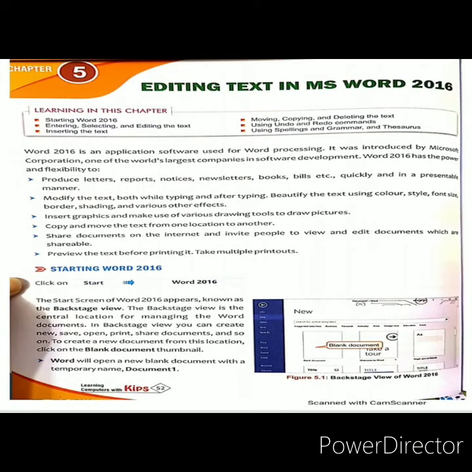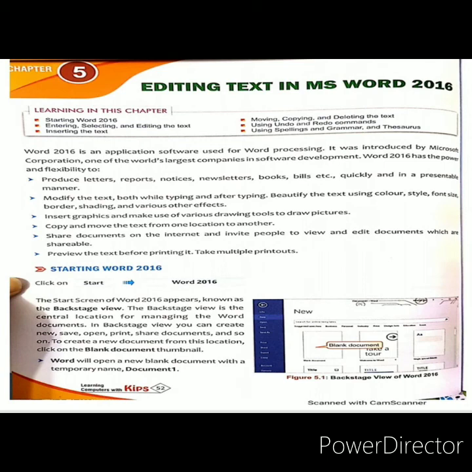Firstly, what is MS Word? MS Word is Microsoft Word. Why is it called MS, Microsoft? Because it was introduced by Microsoft Corporation, the world's largest company in software development. And you know who is the owner of Microsoft? Bill Gates. That's why it is called MS Word, Microsoft Word.